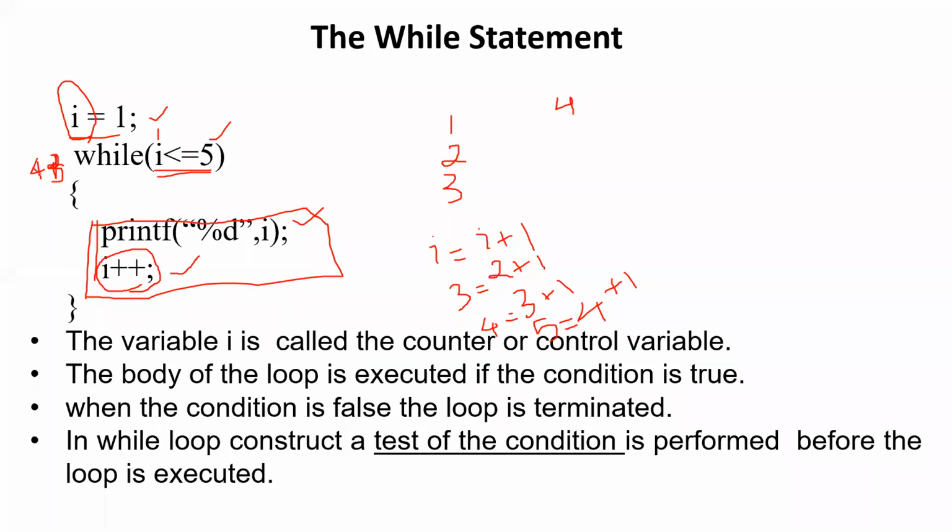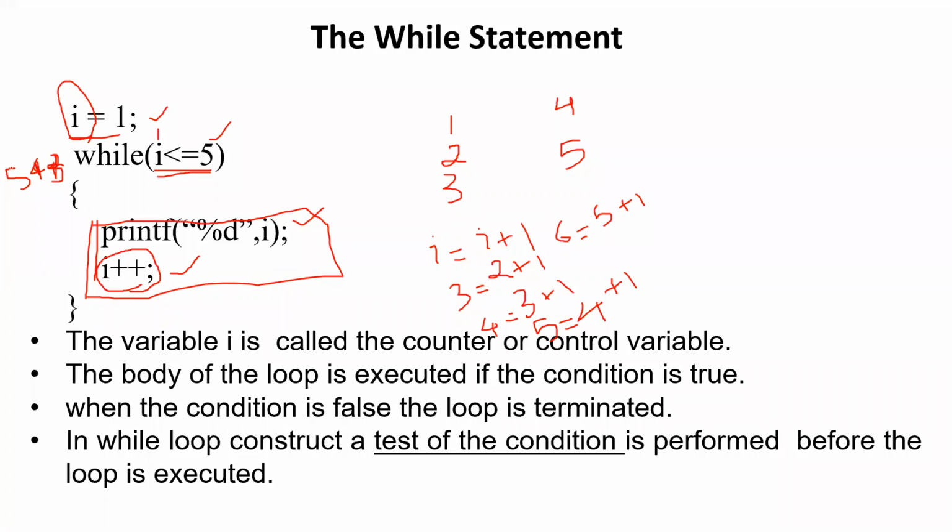Again, it will go back to this while and it will be checking whether 5 is less than, no, it is not less than 5. It is equal to 5. Yes, it is equal to 5. Then what will it do? Again, it will move into the body of the loop and it will be printing the value of 5. Got it? Now again, it will come back to this line. It will be incrementing. So I value will be 5 plus 1. 5 plus 1 will be 6. Right, Franklin? So now the value of I will be 6.